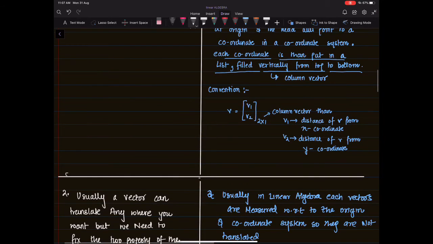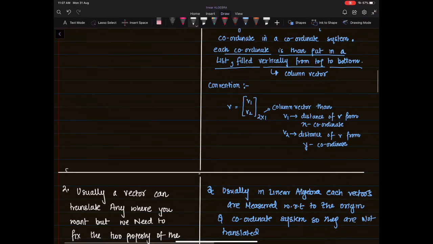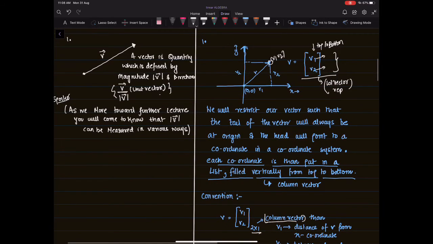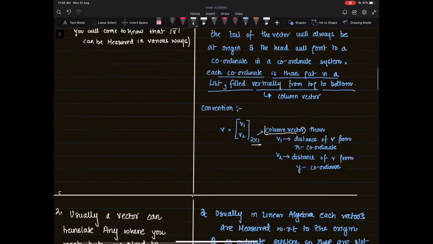So this is the basic convention which I have underlined. The 2 cross 1 is basically the dimension of the vector. That means it has a single column and 2 rows. This is the basic definition of a column vector, and v1 would be the distance of v from the x coordinate, and v2 would be the distance of v from the y coordinate as shown in the diagram. As you can see, this point is v1 from the x coordinate and v2 from the y coordinate.